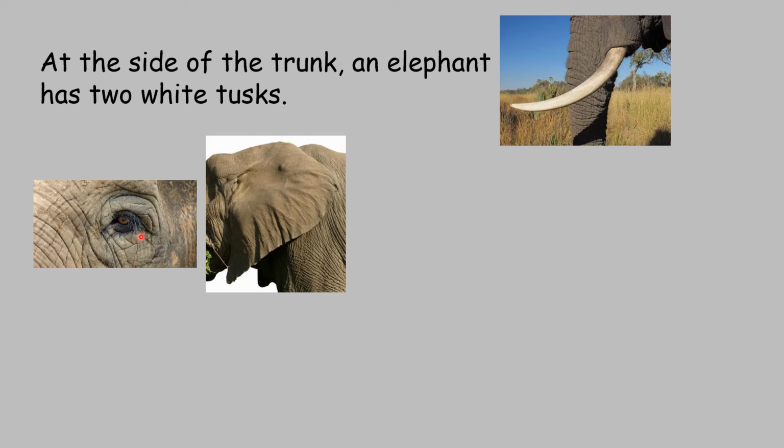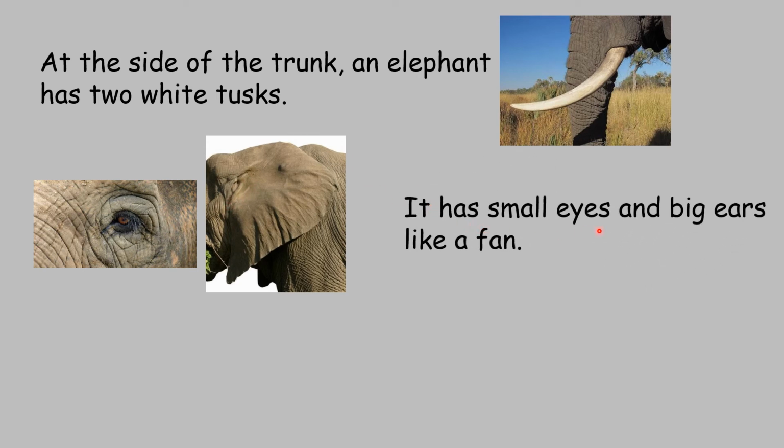Now look at the eyes of the elephant. Compared to the elephant, the eyes are very small and they have ears very different from other animals. Doesn't it resemble a fan? So you can write, it has small eyes and big ears like a fan.